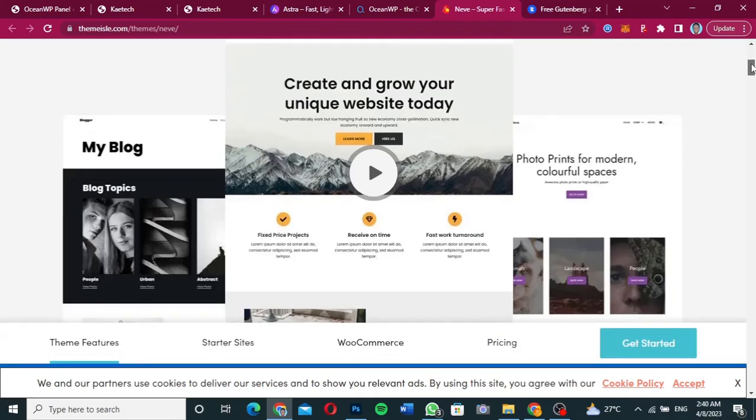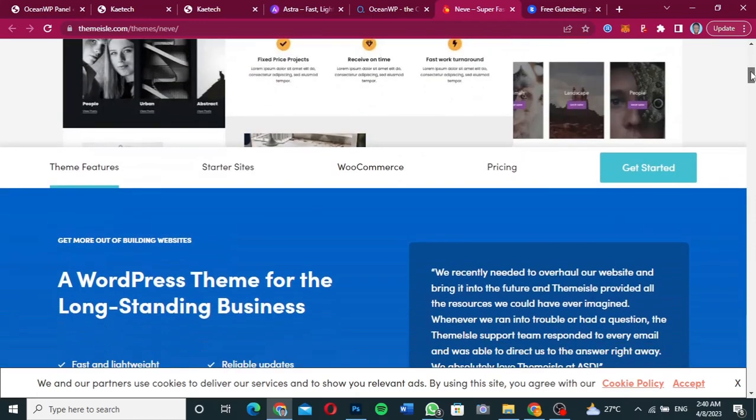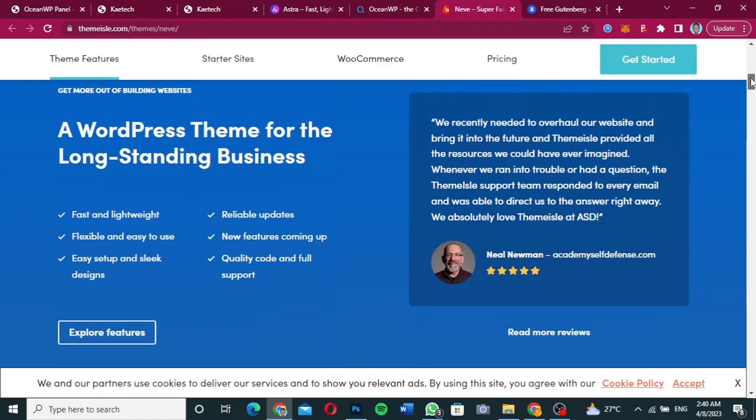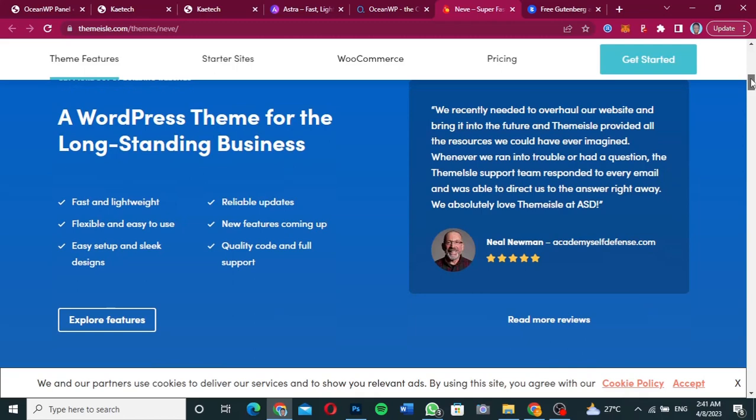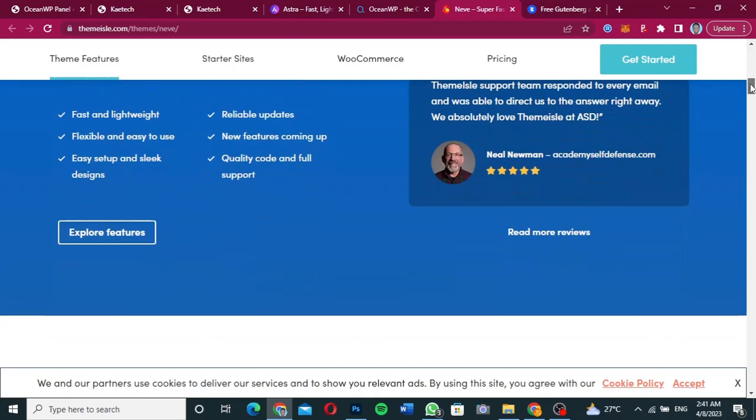So as you can see, you can create and grow your unique website today, as they say. The features of the theme are over here. WordPress theme for the long-standing business. So fast and lightweight, flexible and easy to use, easy setup and sleek designs, reliable updates, new features coming up, quality code, and full support. So if you need support, they're gonna give you support. Okay, and that is it.